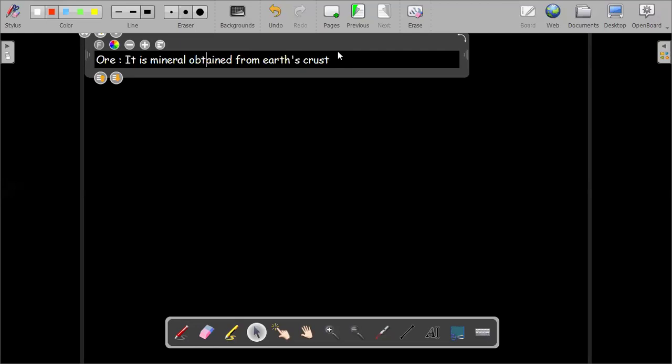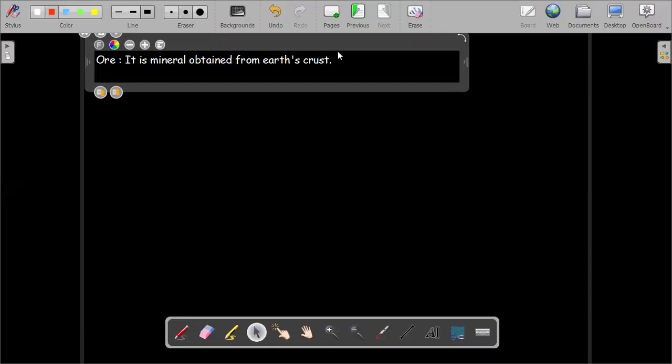So definitely it has a number of impurities, like sand particles and a number of other things which are mixed together. These we call the gangue. So what is the gangue? It is the impurities present in the ore.